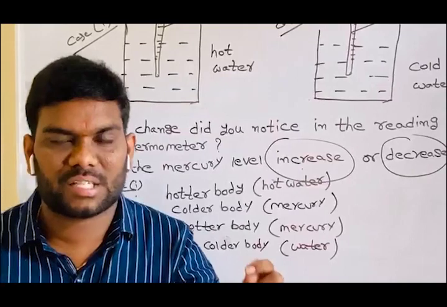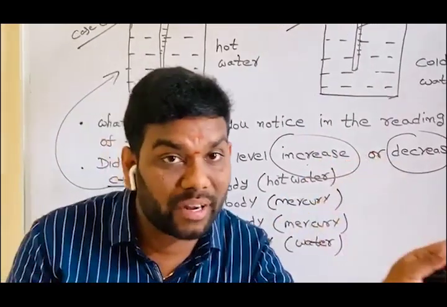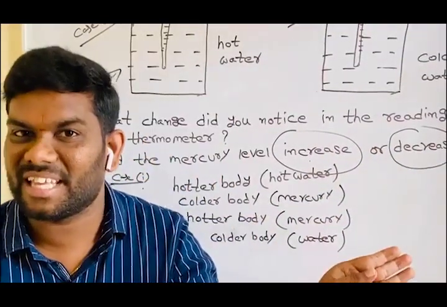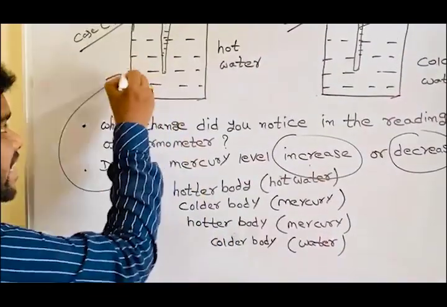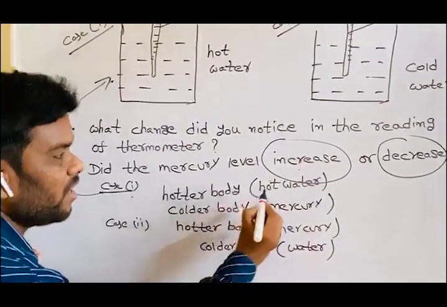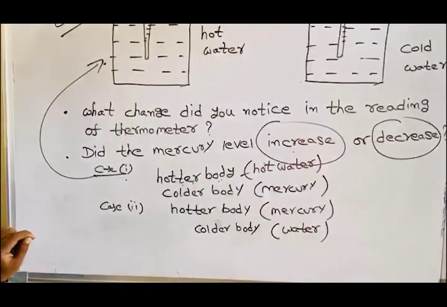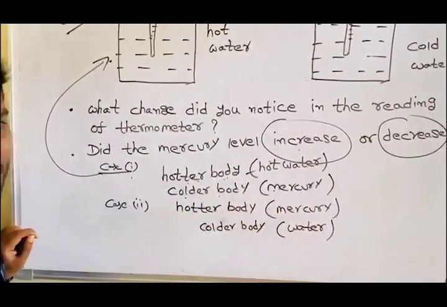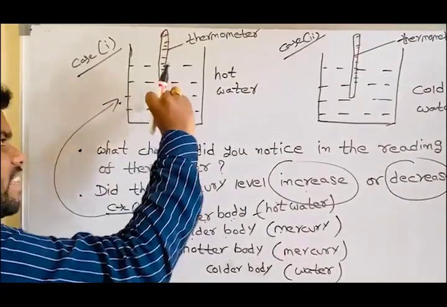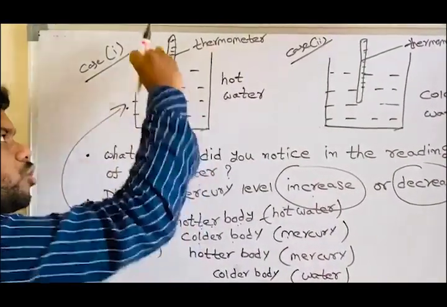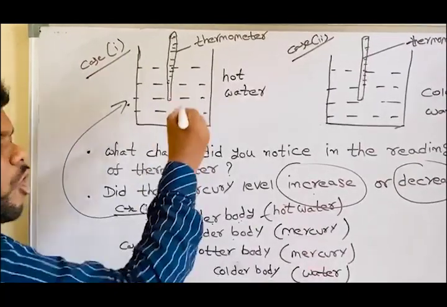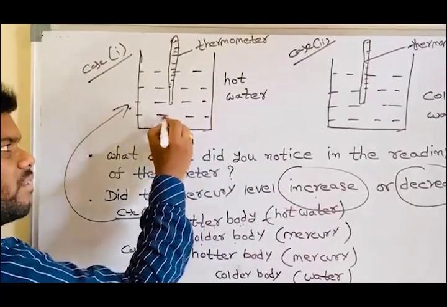Heat will transfer from a hotter body to a colder body. But in this case 1, the hotter body is hot water and the colder body is mercury. Heat energy goes from the hotter body to the colder body. What is the hotter body in this case?